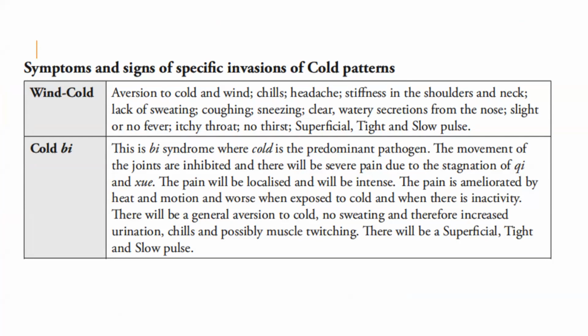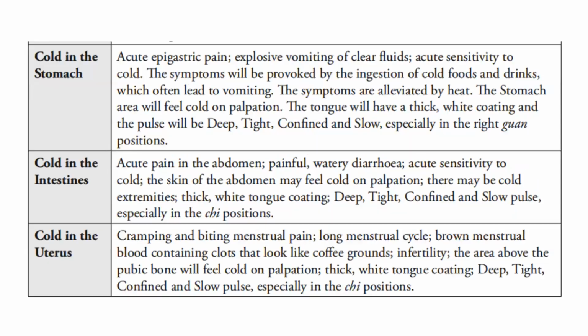In cold Bi, this is Bi syndrome, where cold is the predominant pathogen. The movement of the joints is inhibited and there will be severe pain due to stagnation of qi and blood. The pain will be localized and will be intense. The pain is ameliorated by heat and motion, and worse when exposed to cold and when there is inactivity. There will be a general aversion to cold, no sweating, and therefore increased urination, chills, and possibly muscle twitching. There will be a superficial, tight, and slow pulse.